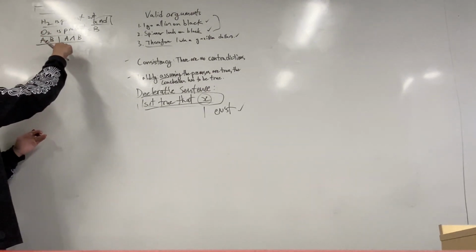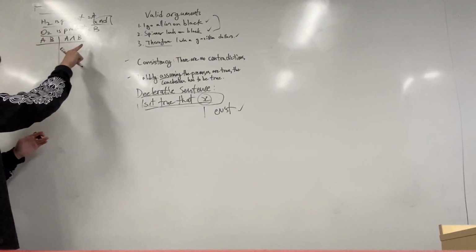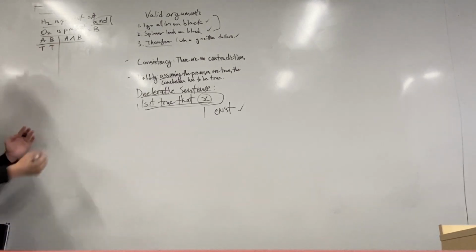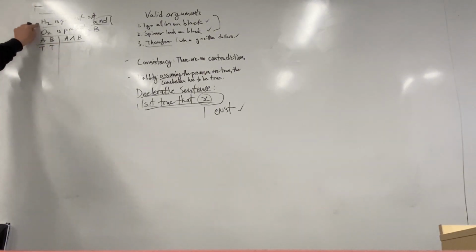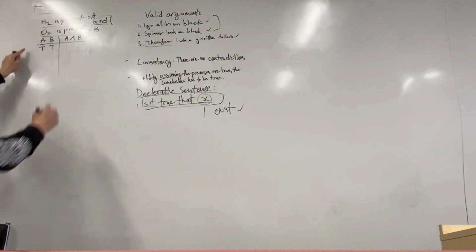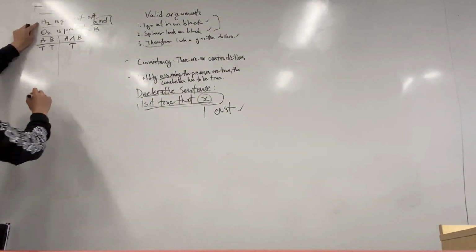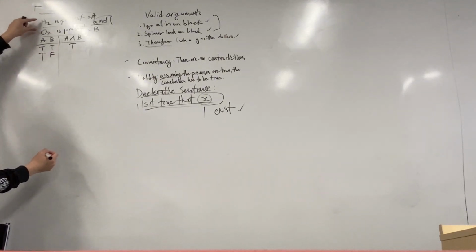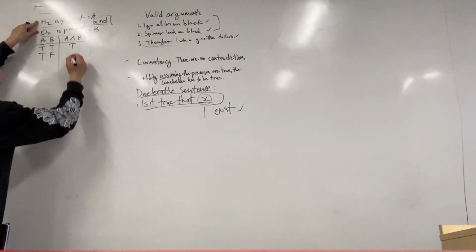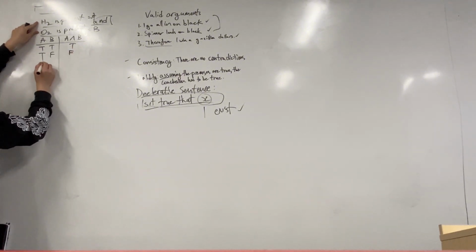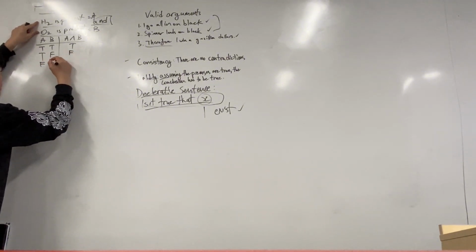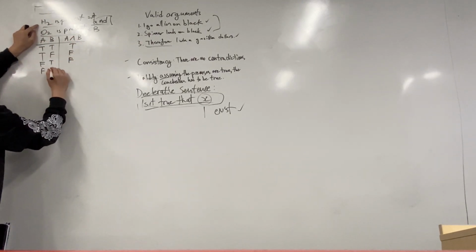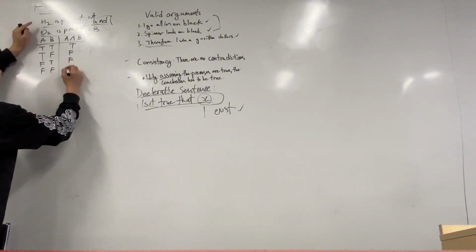The sentence A and B, hydrogen is present and oxygen is present, is only true if both hydrogen is present and oxygen is present, right? If both sentence A is true and sentence B is true. If it's only true that hydrogen is present and it's false that oxygen is present, then the sentence hydrogen is present and oxygen is present would be false, right? If it's the other way around and it's hydrogen is not present and oxygen is present, then the sentence hydrogen is present and oxygen is present is also false, right? If neither is present, the sentence is also false, right?